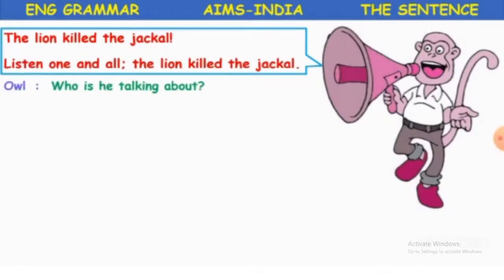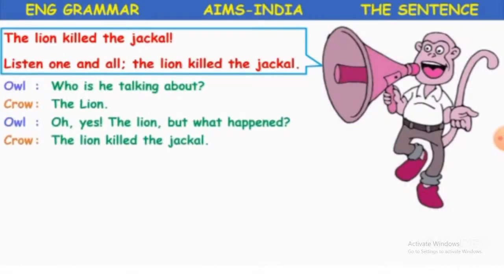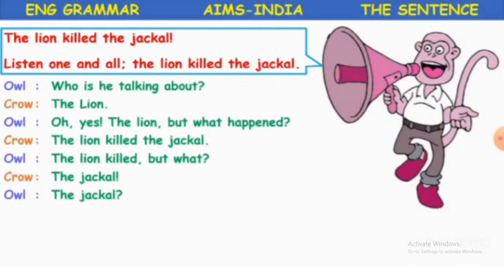After hearing this, there was a conversation between an owl and a crow. So what are they discussing? The owl is asking, who is he talking about? And the crow replies, the lion. Oh yes, the lion. But what happened? Maybe this owl has got some hearing problem. It was not able to hear properly, so that is why it's asking again, what happened? The crow replies, the lion killed the jackal.